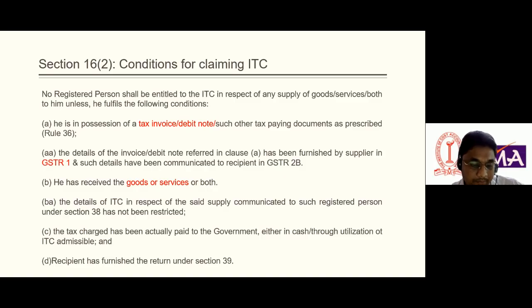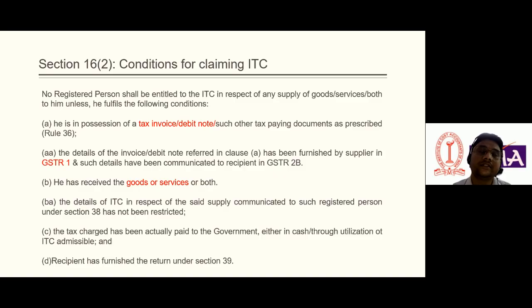For example, the registered person who is claiming ITC has not defaulted in payment of tax. His output tax liability, which he has disclosed in GSTR-1, should not exceed that in GSTR-3B. Understood?